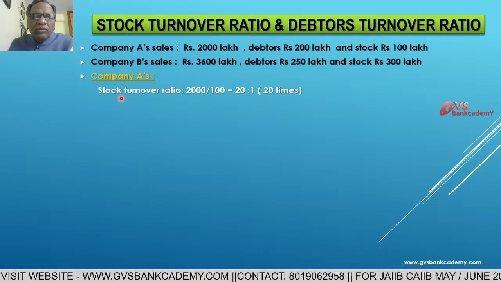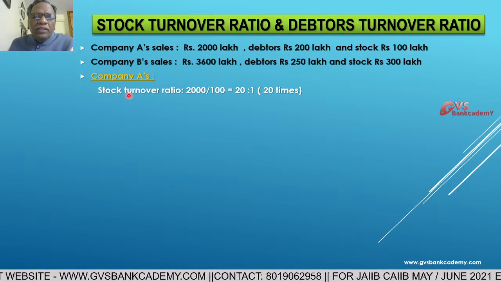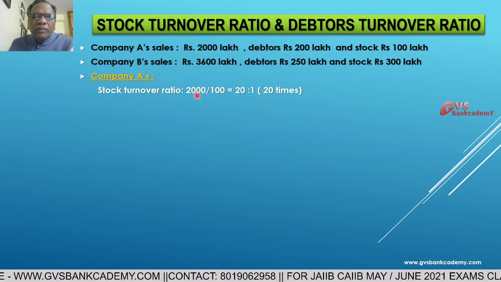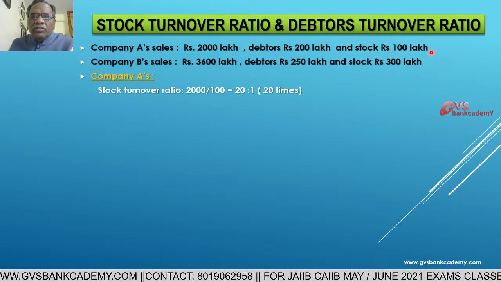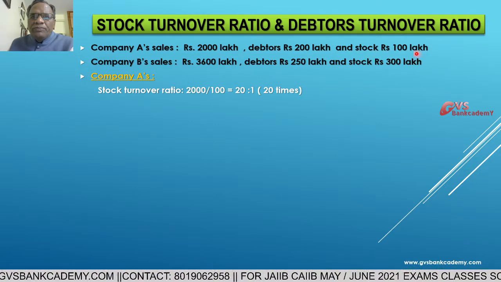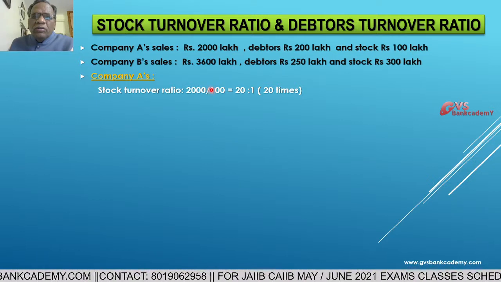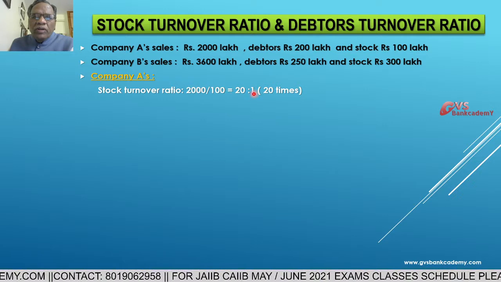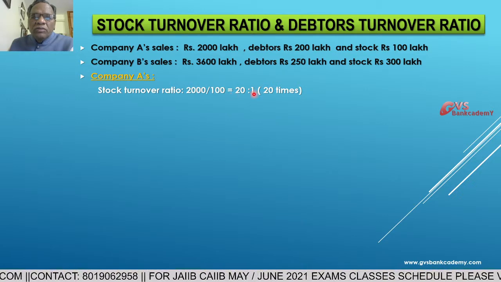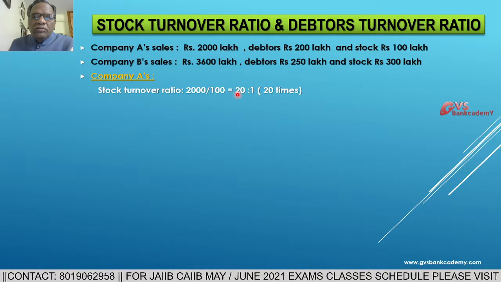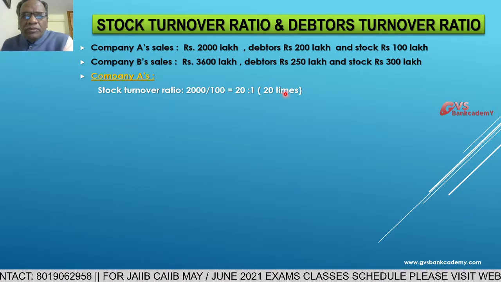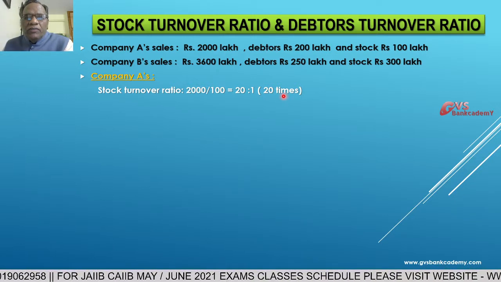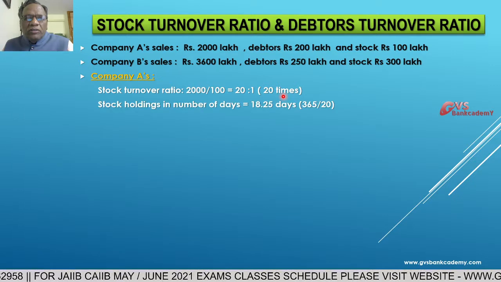This is about stock turnover ratio or inventory turnover ratio. What is the formula? Sales divided by closing stock. In this example we are taking closing stock, otherwise you have to take average stock. 2000 by 100, 20:1. It means with 1 rupee of stock, the sales are 20 rupees, so the inventory moves outside 20 times in a financial year.